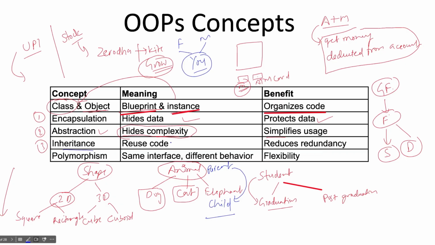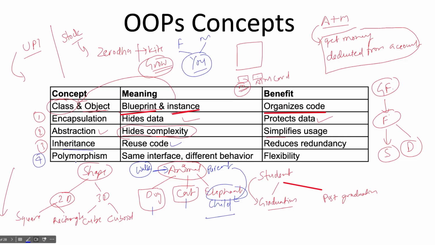So inheritance offers reusability. Suppose some features are already implemented here, like animal walk, right? The walk feature is implemented here. The walk feature is the same for each subclass or each child class, right?